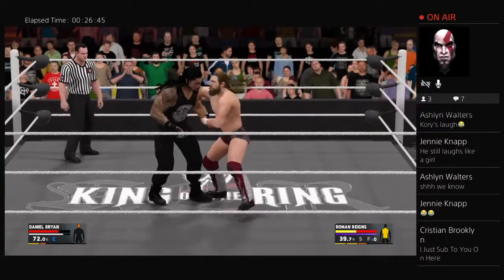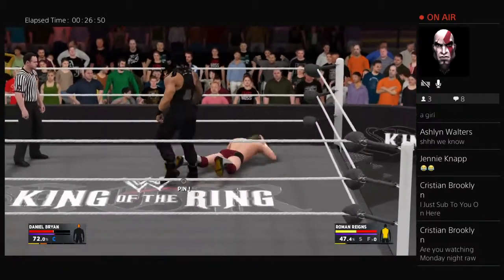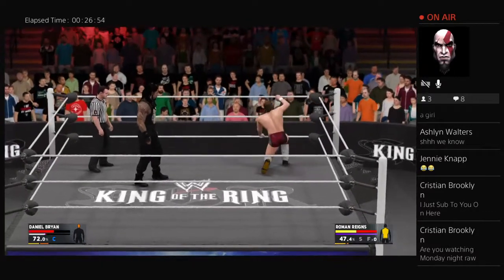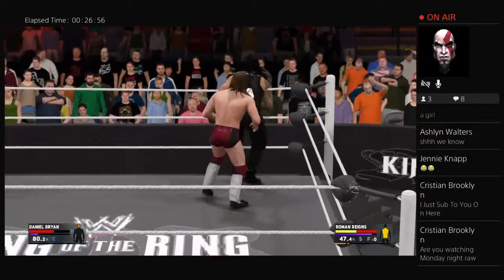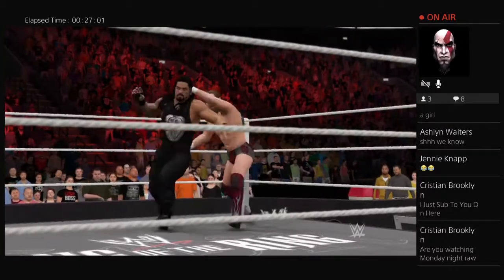Has to try to get back in this match as fast as possible, and now, oh, look at this, Reigns turning Bryan inside out. A big-time clothesline. And now Daniel Bryan is back on defense. Reigns takes a hard right hand there by Bryan.